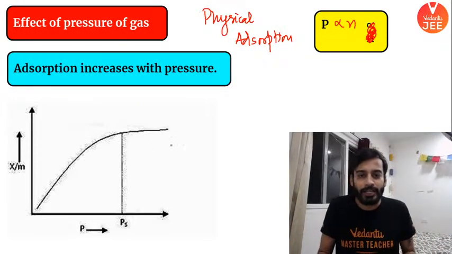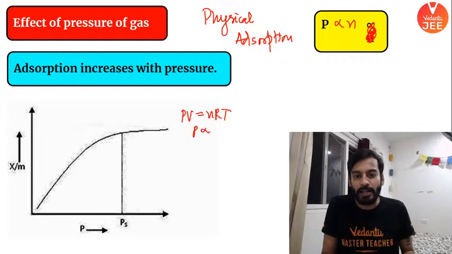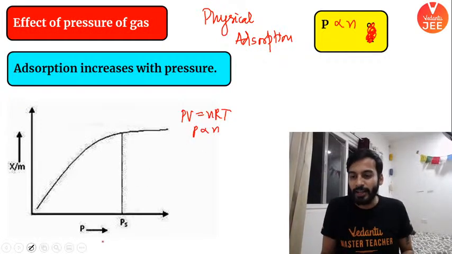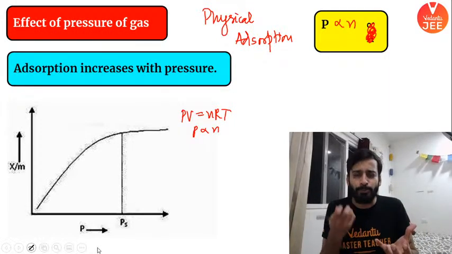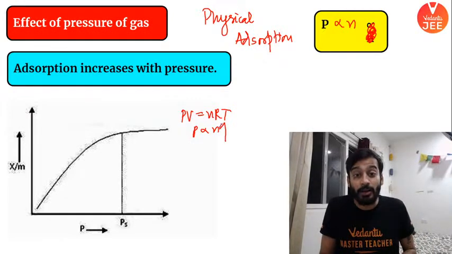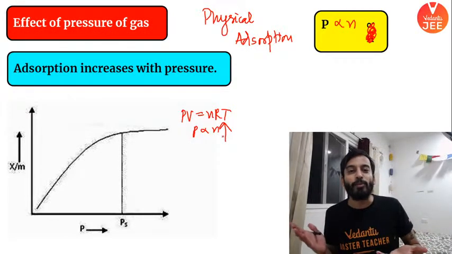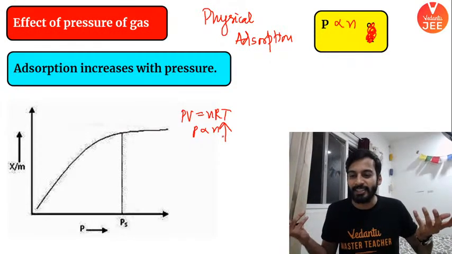PV is equal to nRT. From here I can say pressure is directly proportional to number of moles, right? So as you increase the moles, if I take a gas in which I am increasing the pressure by increasing the number of moles of gas, the probability of that particular gas getting stuck at the surface would automatically increase.